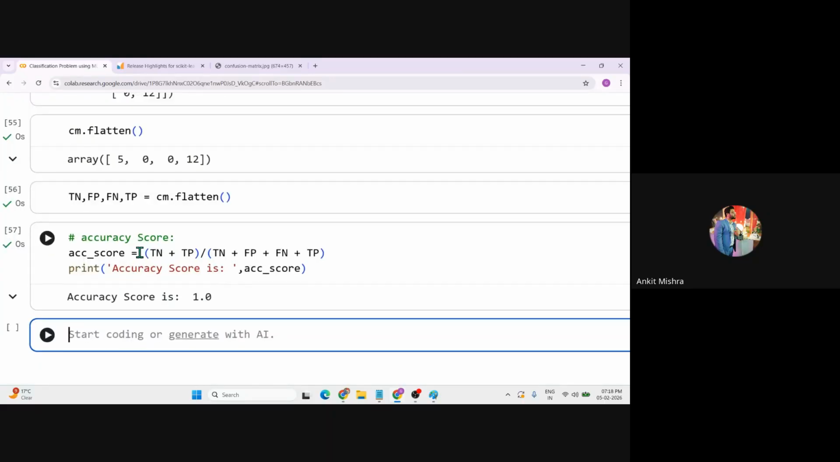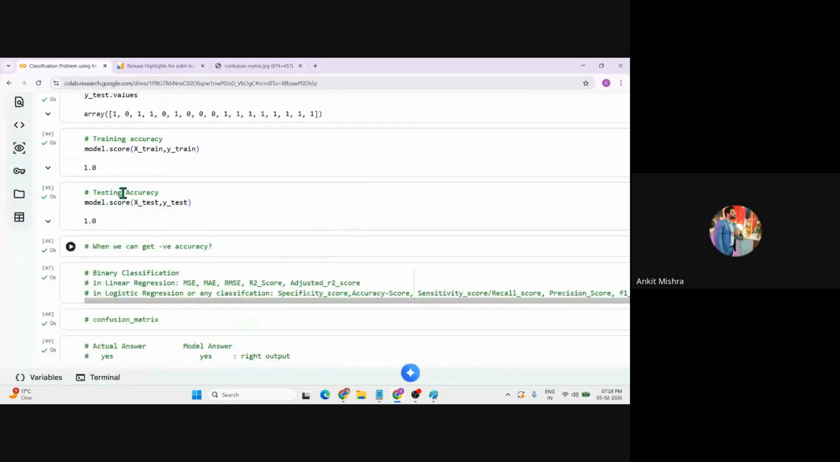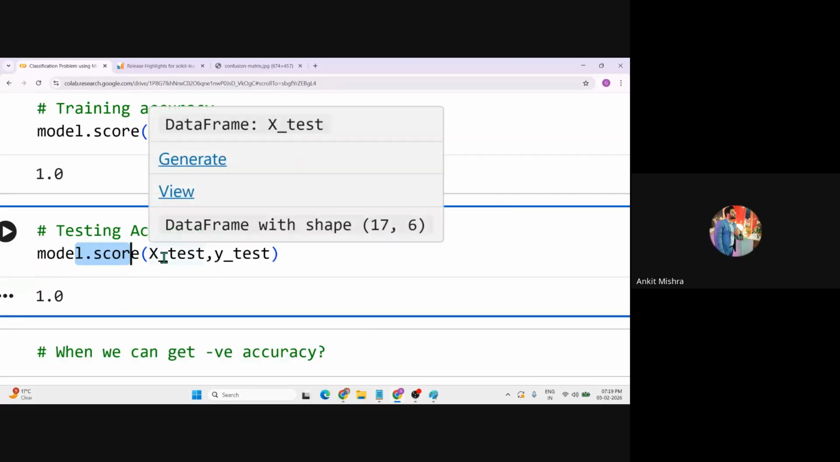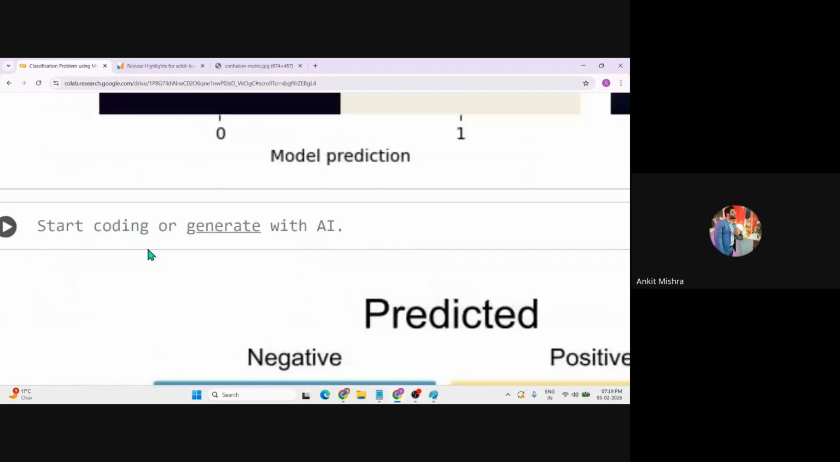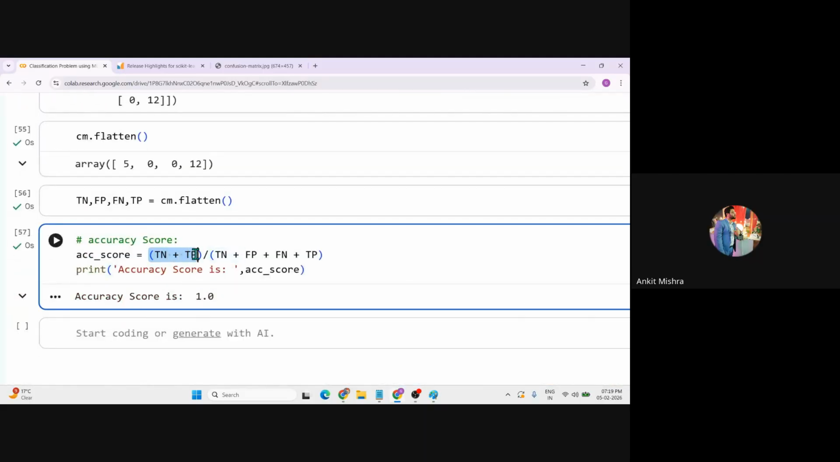You no need to write down this formula, because we have already calculated this score with the help of model.score. Model.score also gives the accuracy score. If you don't want to use this, you can use this formula, and the formula is add all the true classifications and divide by all the possible classifications. It's my accuracy score.